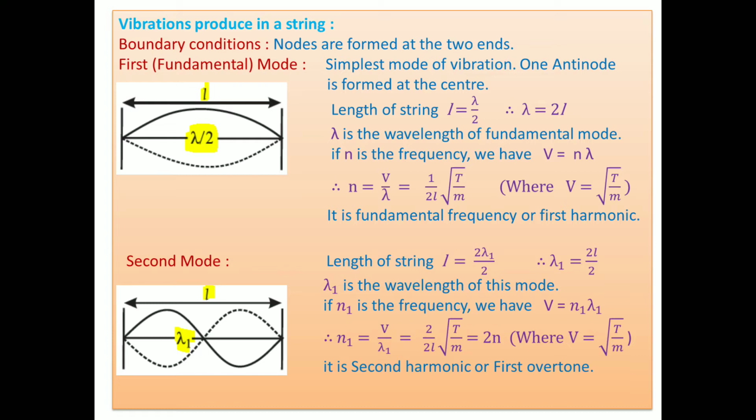So length of the loop equals what? L equals lambda by 2, so lambda equals 2L. Here lambda is the wavelength of the wave set up in the string in the fundamental mode, and n is the frequency. But we know that velocity equals n into lambda, so n equals v upon lambda. But v is square root of T upon m, as mentioned earlier, and lambda is 2L. So we get the fundamental mode frequency n equals 1 upon 2L square root of T upon m.